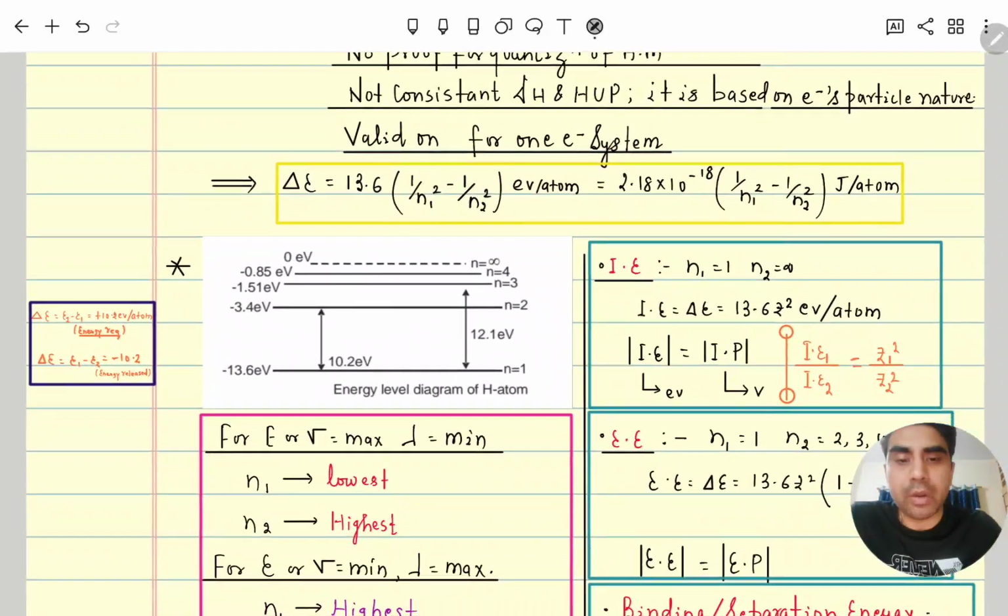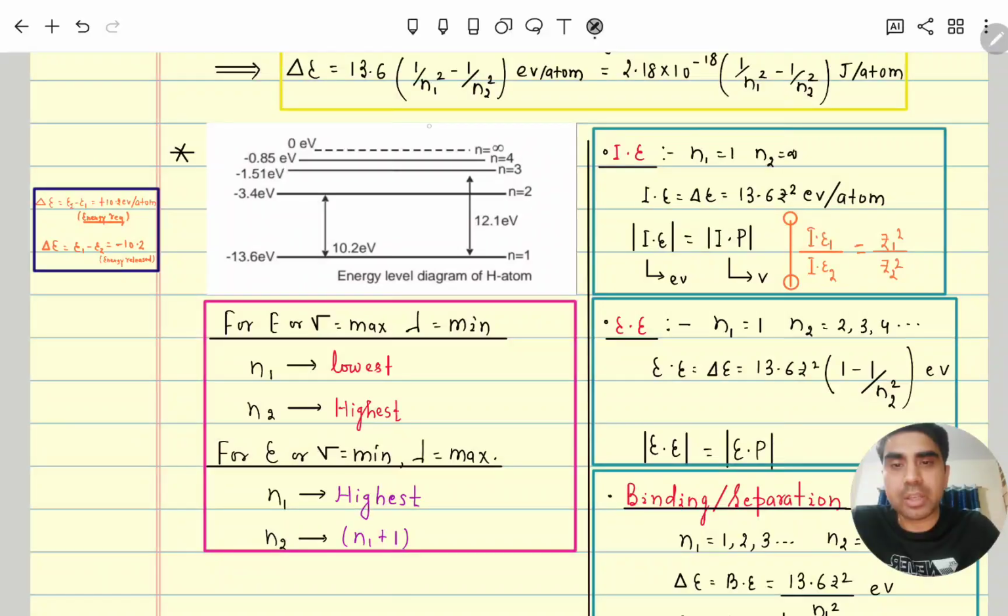Now, one thing: suppose it is asking for maximum energy or maximum frequency. Energy and frequency are proportional, so wavelength will be minimum. If it is asking like that, energy will be maximum when n2 is large and n1 is minimum.